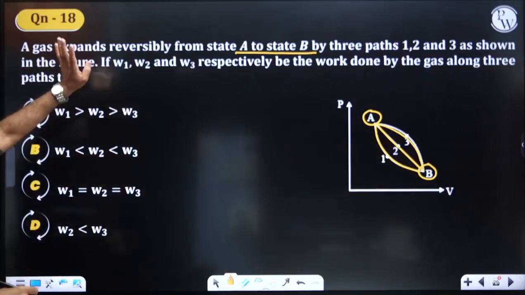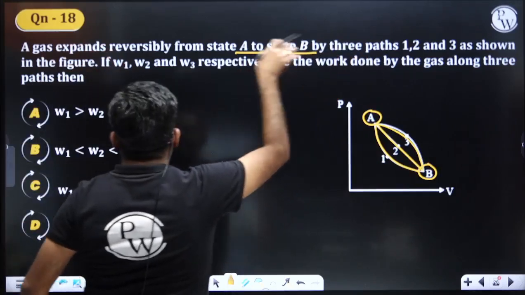If W1 and W2 and W3 are respectively the work done by the gas along the 3 paths.